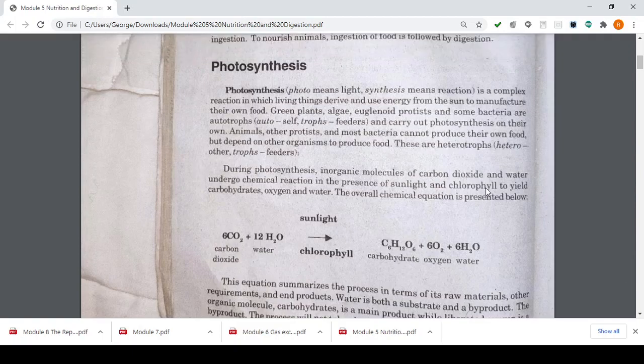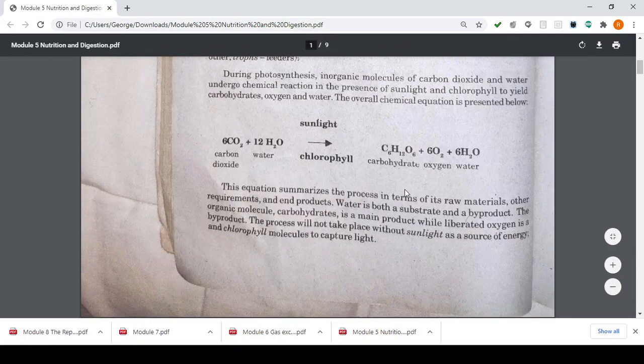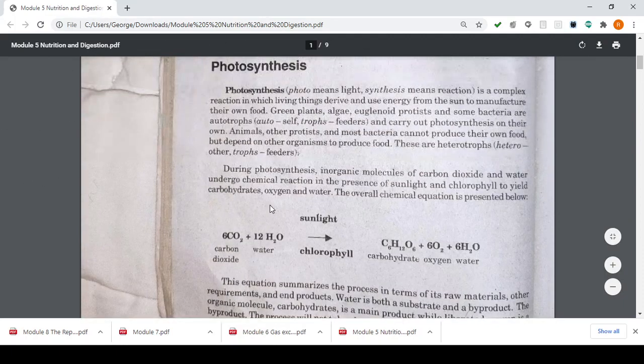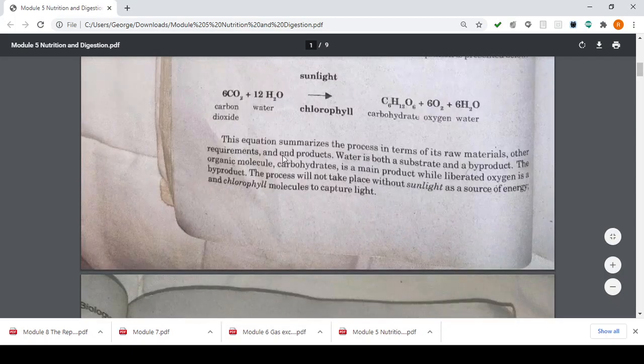The overall chemical equation is represented by 6 CO2 plus 12 H2O, which is water, equals, in the presence of light and chlorophyll, carbohydrates, oxygen, and water. This equation summarizes the process in terms of its raw materials, other requirements, and end products.